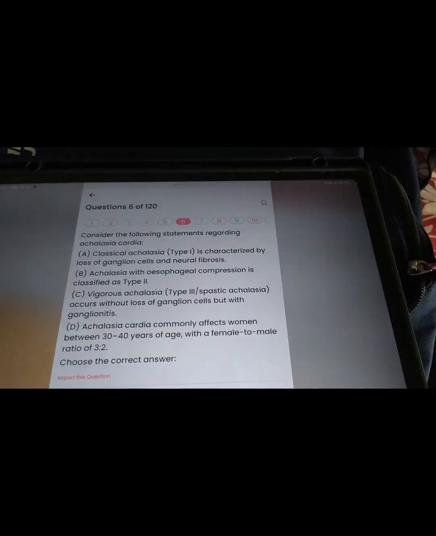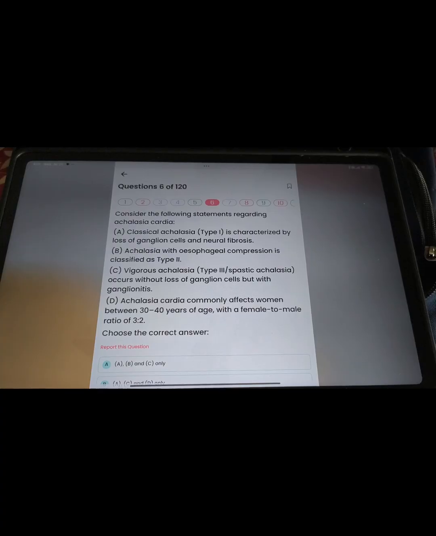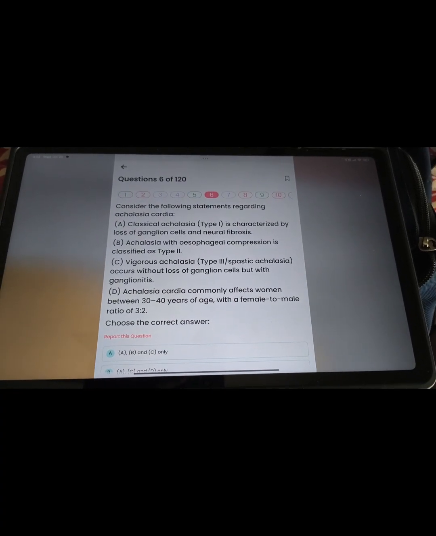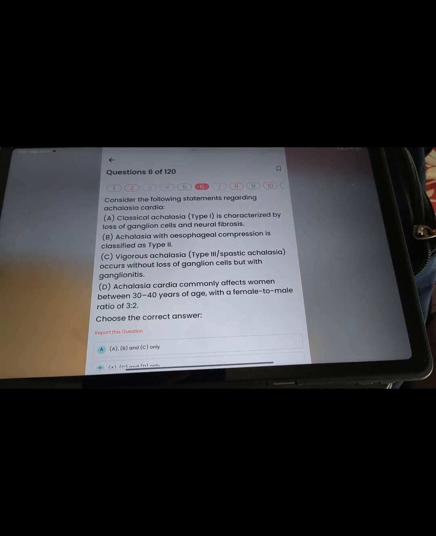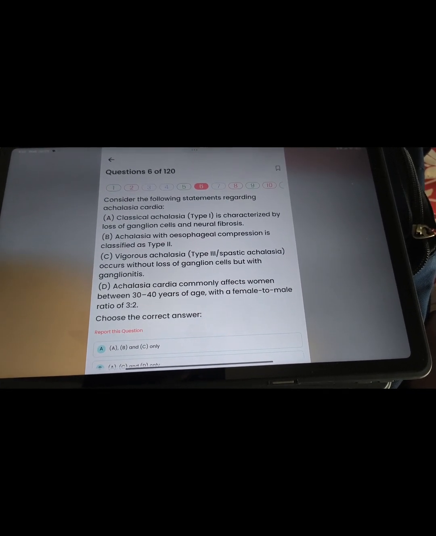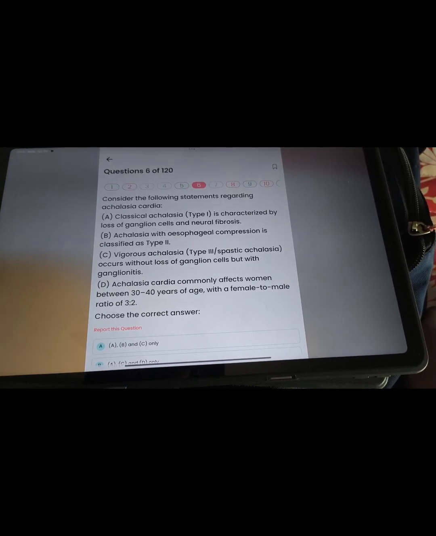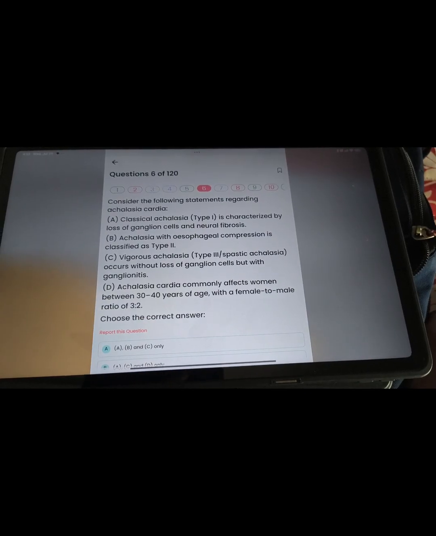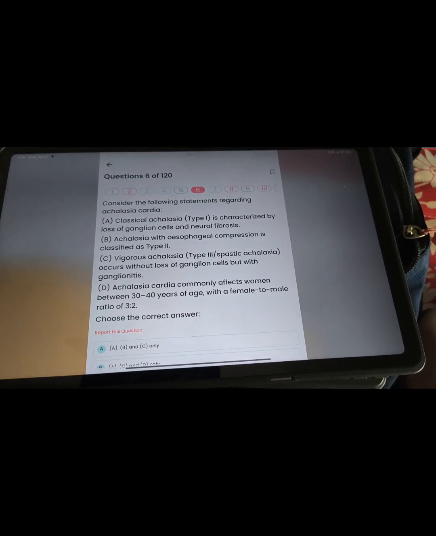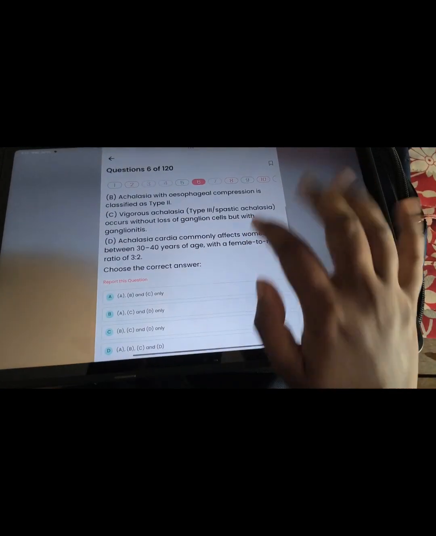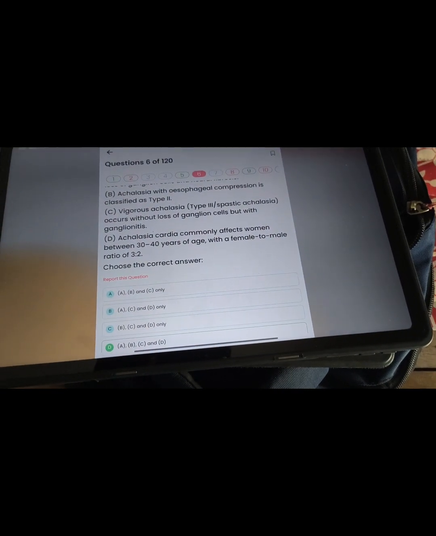That is the answer. The next question is from surgery, achalasia cardia. What is the correct answer? Here, type 1 contains loss of ganglion and neural fibrosis. Type 2 will have esophageal compression. Type 3 will have vigorous achalasia. There is no loss of ganglion but there will be gangliositis. Achalasia cardia commonly affects the 30 to 40 years age group with a male to female ratio of 3:2. So here I go with the answer: all of them. So it is the answer A, B, C, D.